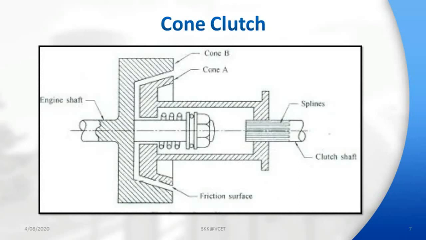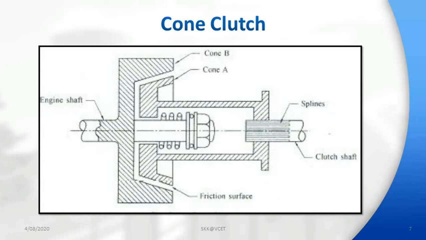Disadvantage: it is difficult to disengage the clutch if cone angle is less than 20 degree, as one cone tends to bind in the other. If the angle is more, the engagement is easier.